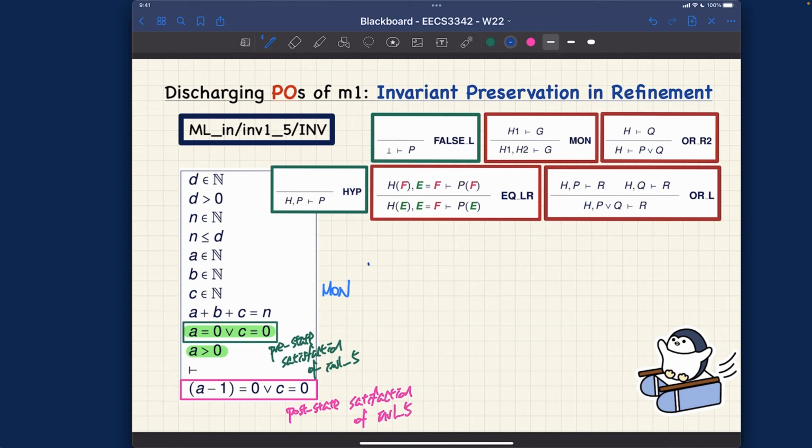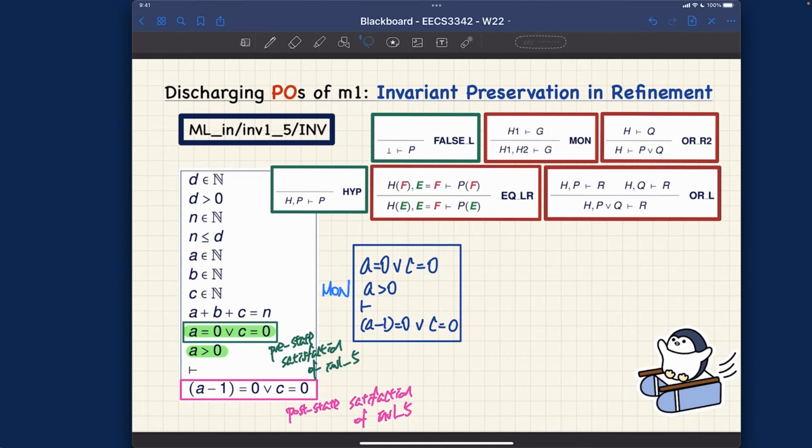So I'll get A equals 0 or C equals 0, and A larger than 0 entails A minus 1 equals 0 or C equals 0. Right? Everything is reasonable up to now. If I can make the box just a little bit smaller, otherwise I wouldn't have enough space. All right, so let me make this a little bit smaller over here.